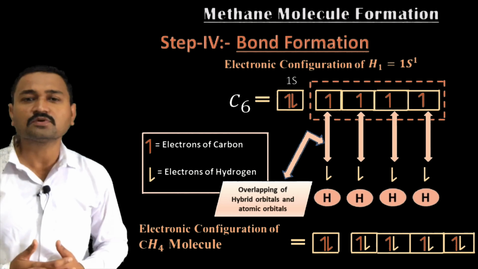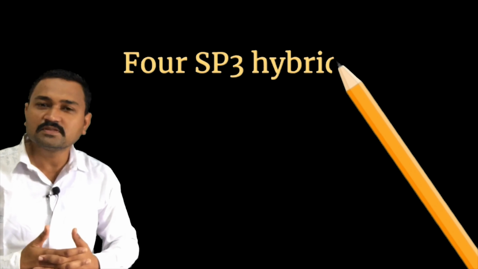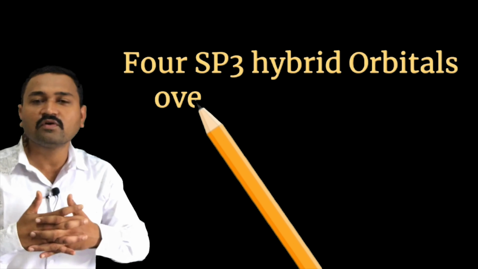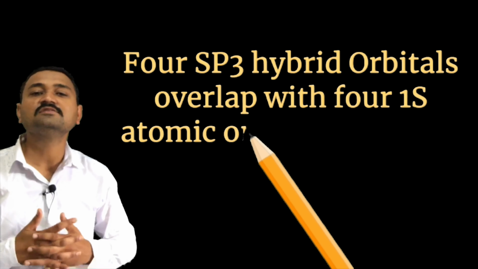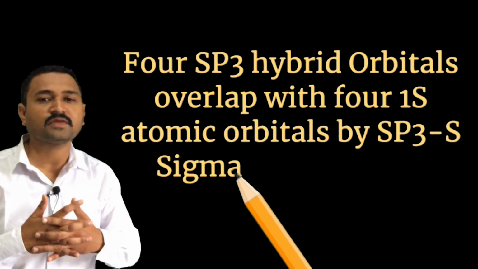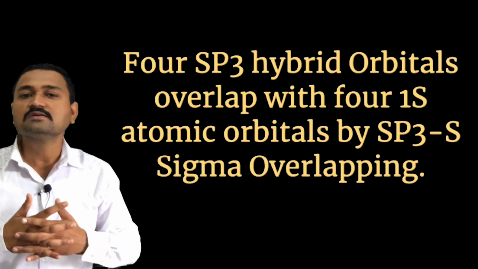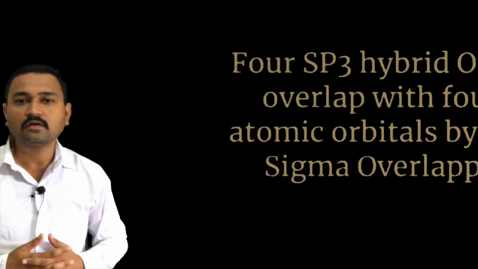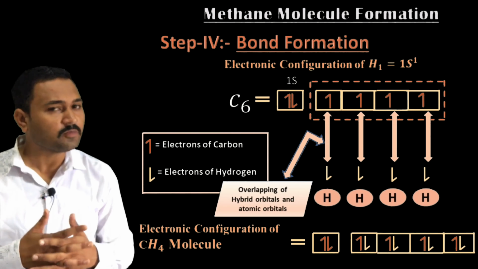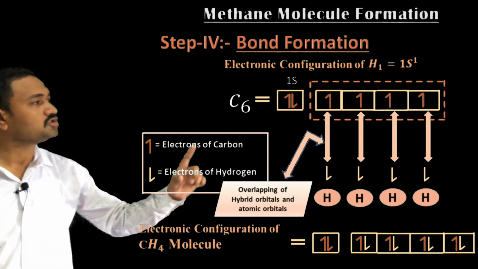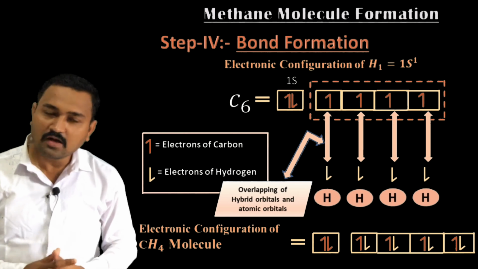During this process, the 4 sp3 hybrid orbitals overlap with a 1s atomic orbital, hence this overlapping is known as sp3-s sigma overlapping, which leads to the formation of methane molecule, that I have shown in this diagrammatic form that you must observe here.